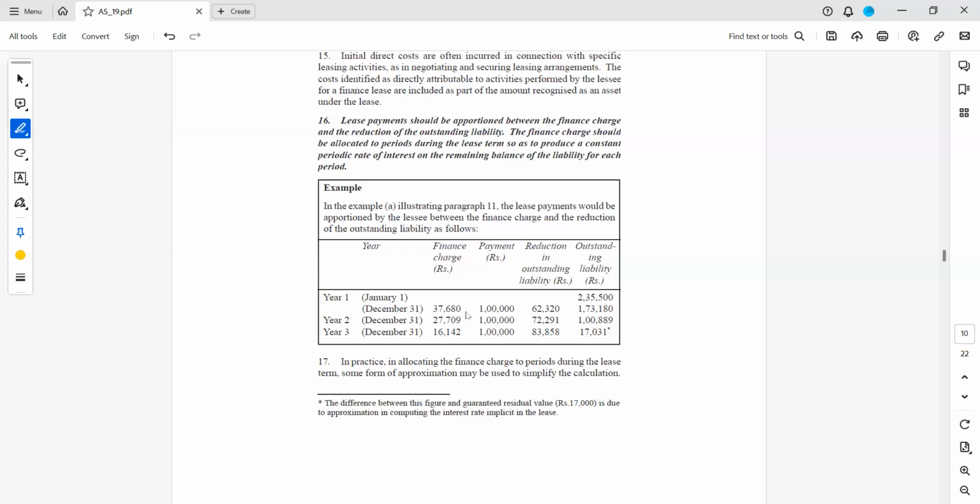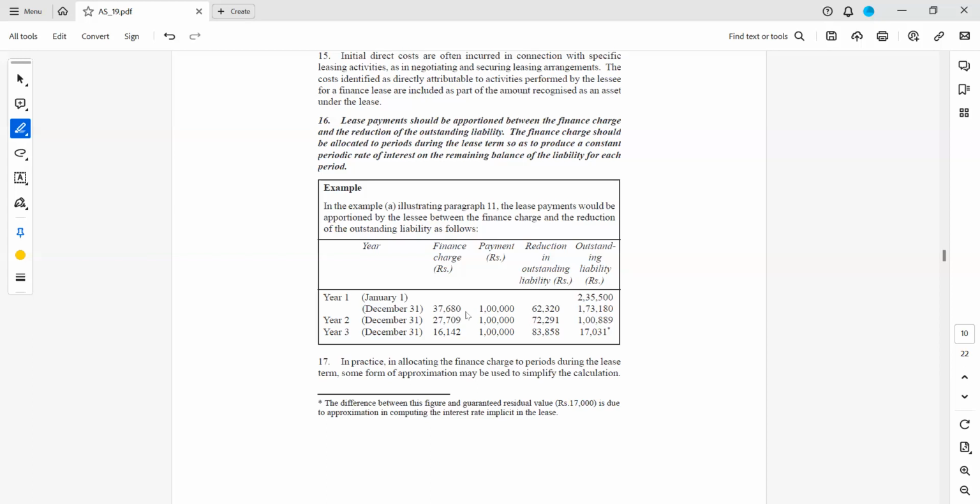Now, if you see my next balance, out of 1 lakh, 37,680 if I deduct, this is the principal repayment. So the outstanding amount at the end of the first year will be this much principal.